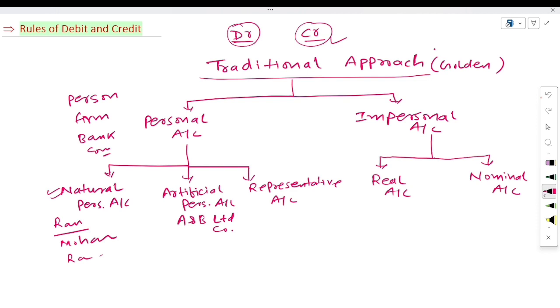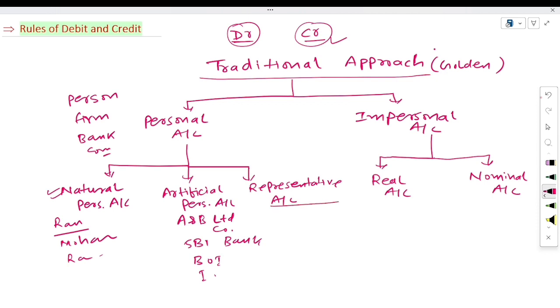So A and B Limited, same as SBI Bank, Bank of India, ICICI Bank, all these, it means those persons or those firms which are the creation of human beings, these related accounts are known as artificial personal accounts.